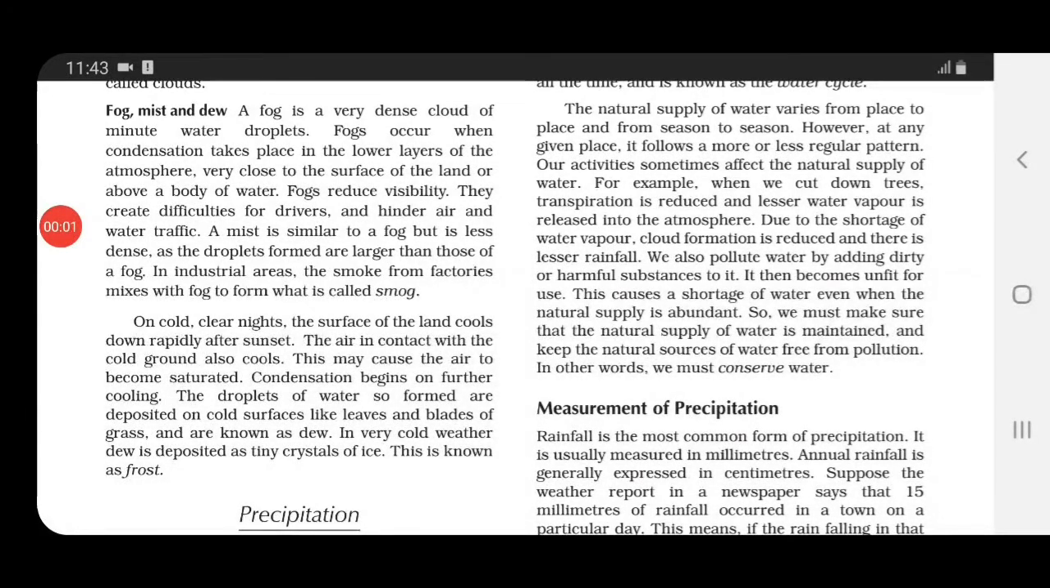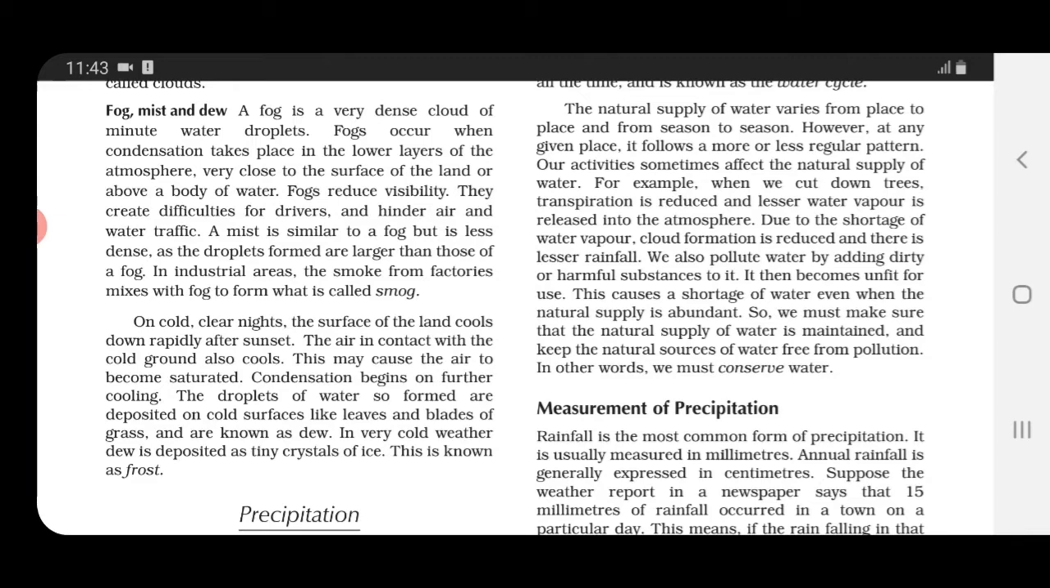Now here in the last two lines, children, they are discussing one more term which is not mentioned above. That is frost. Now it is the same as dew, but what is the difference? See, above they are talking about cold clear nights, cold weather, but here they are talking about very cold weather. When it is extremely cold, dew is deposited as tiny crystals of ice.